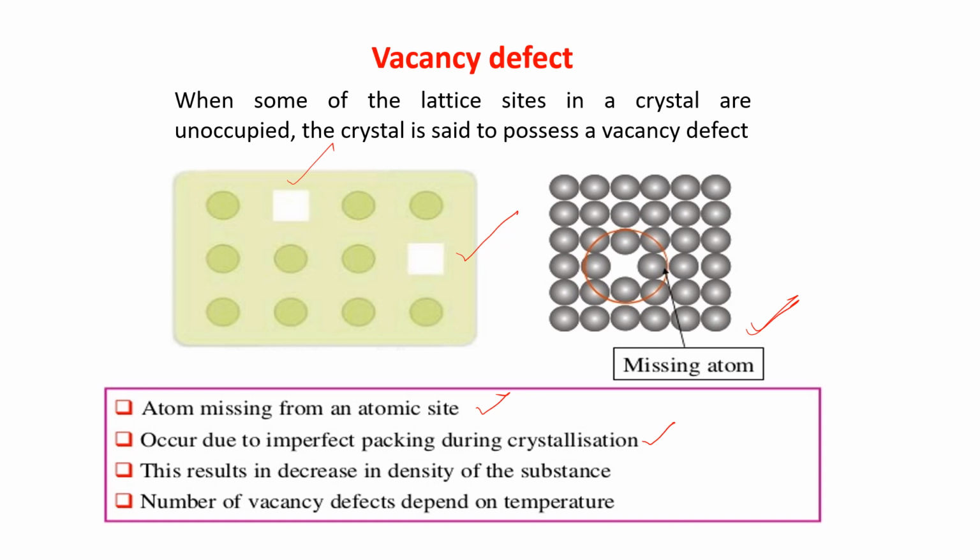This results in a decrease in the density of the substance because the atoms are missing. This atom is also not there. So naturally the density of the substance will decrease. And the number of vacancy defects depends on temperature. Okay. Am I clear to you? This is the vacancy defect. The whole atom is not present, so the stoichiometry is not changing.